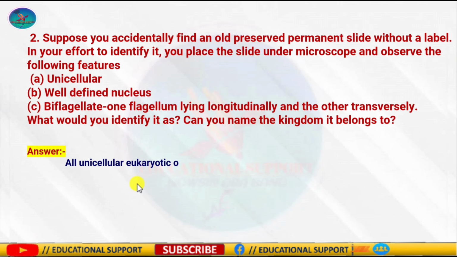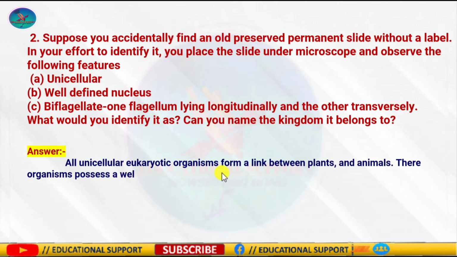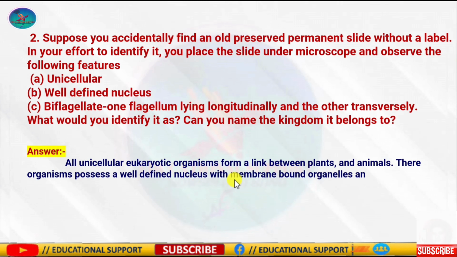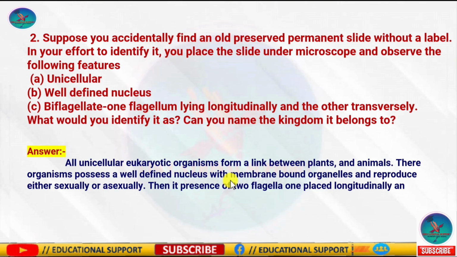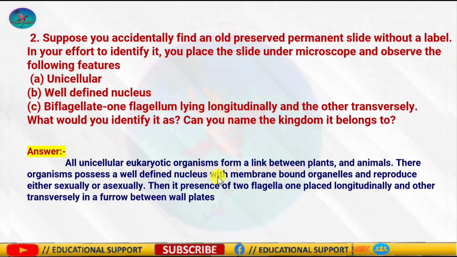All unicellular eukaryotic organisms form a link between plants and animals. Organisms with a well-defined nucleus are eukaryotes, and unicellular organisms with eukaryotic cellular structure come under Protista. Dinoflagellates are the ones that have longitudinal and transverse flagella, and thus the organism is a dinoflagellate and the kingdom is Protista.